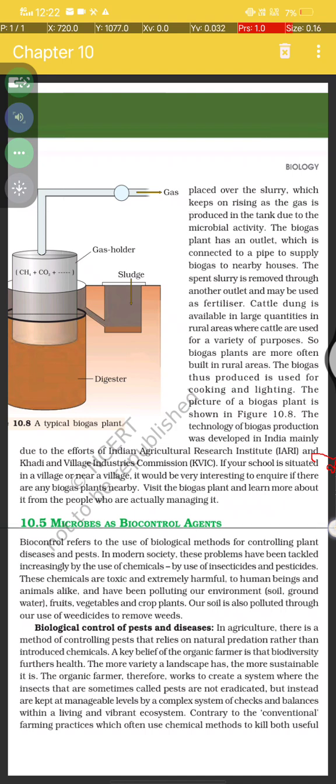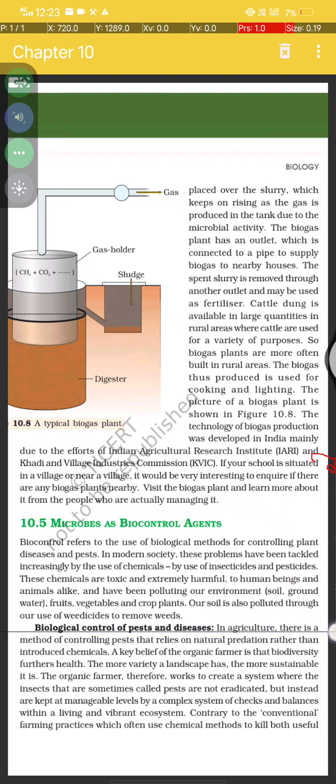Microbes as biocontrol agents. Biocontrol refers to the use of biological methods for controlling pests and diseases. These problems have been tackled increasingly by the use of chemicals, insecticides and pesticides. These chemicals are toxic, extremely harmful to human beings and animals alike, and have been polluting our environment, soil, ground water, and the fruits, vegetables and plants.